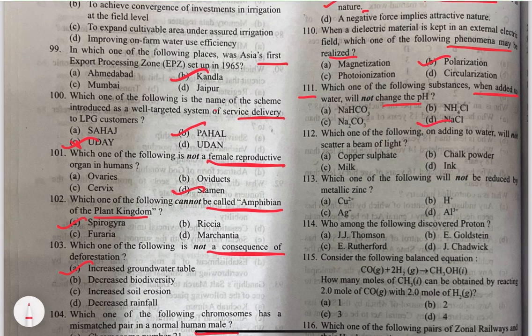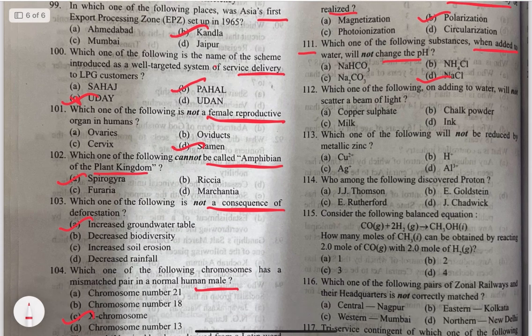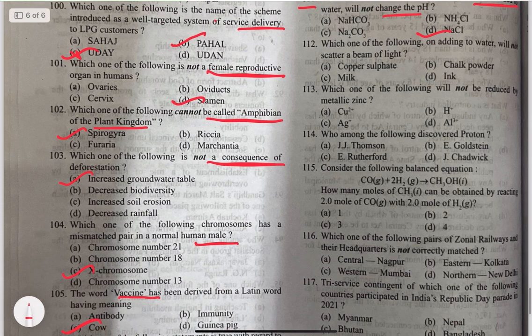Question 111. Which one of the following substances, when added to water, will not change the pH? Option D, sodium chloride, will not change the pH of the solution. Question 112. Which of the following, on adding water, will not scatter a beam of light? It is option B, chalk powder, because calcium carbonate will not scatter.